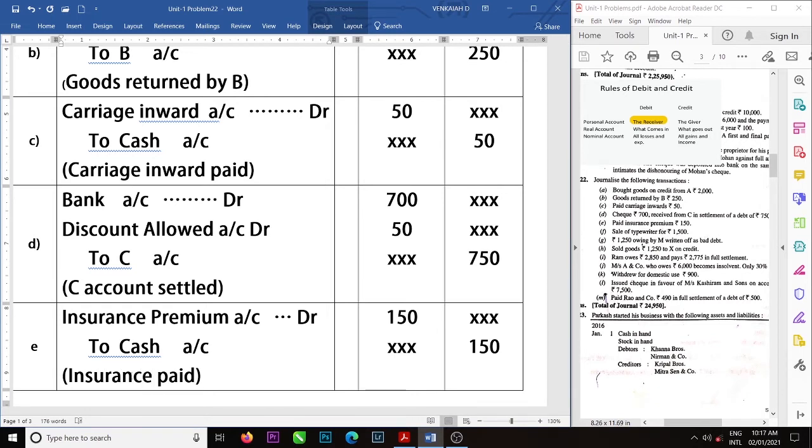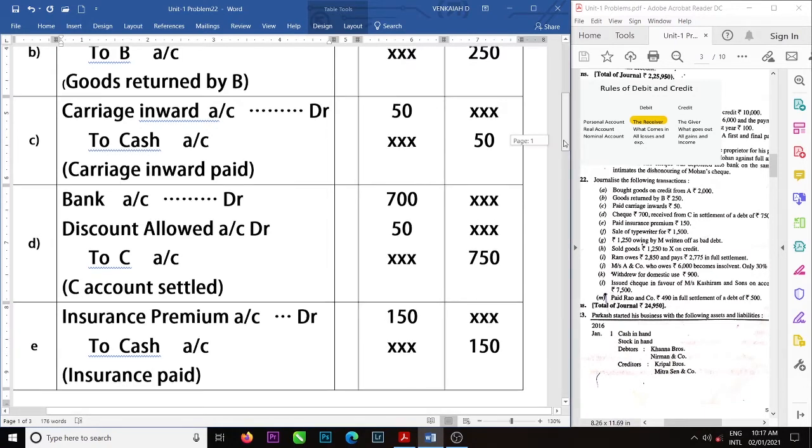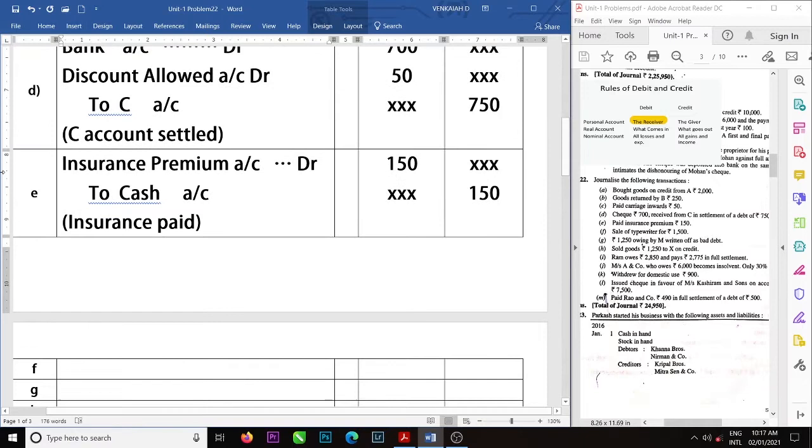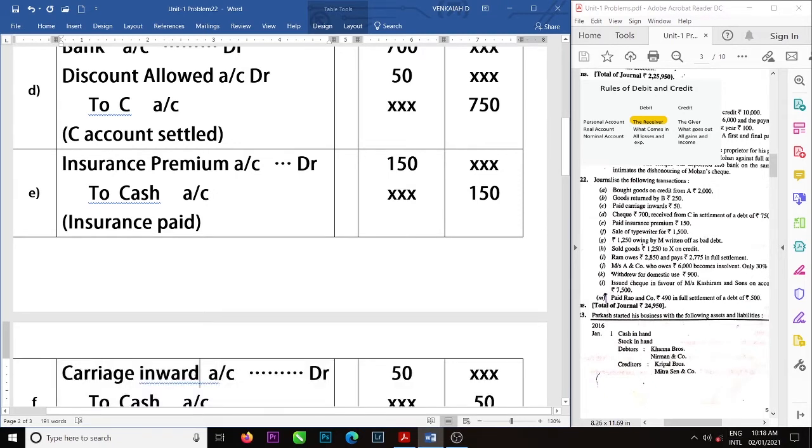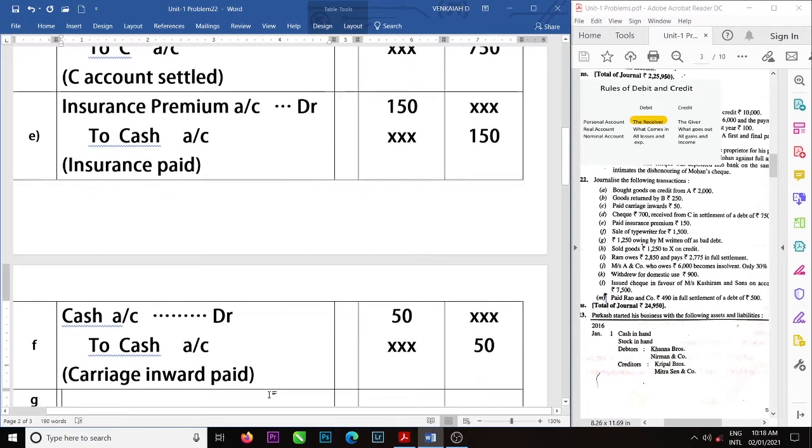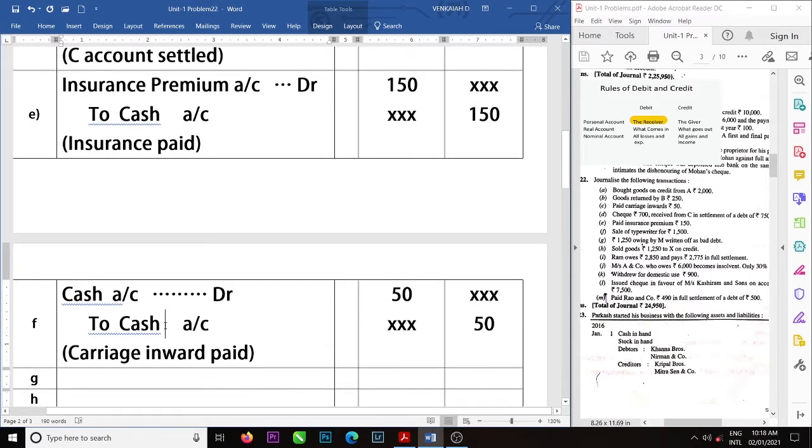Sale of typewriter. We sold an old typewriter, so we are getting cash. Entry will be cash account debit to typewriter account. Cash is which type of account? Real account. Cash is coming in or going out? Coming in. What is going out? Typewriter. Typewriter is an asset.